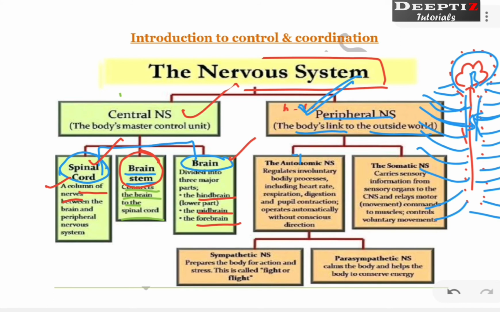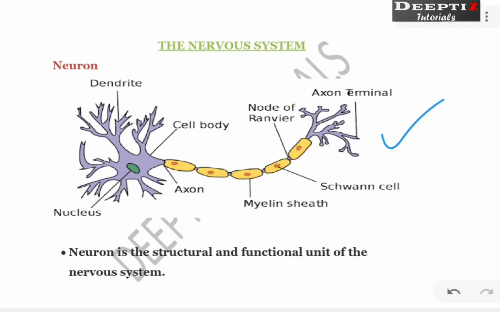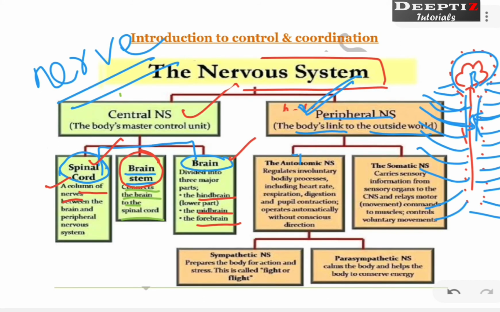So what is the peripheral nervous system? Just imagine there is the brain and spinal cord, which are part of the central nervous system, in the central axis of your body. Away from the central axis of the body, whatever nerves, the term nerve, you know what a nerve is? Nerves are groups of neurons together. You know what a neuron is? You might have studied this structure in junior classes, right? Many neurons together in a cluster we call a nerve. These nerves which arise from the central nervous system we call the peripheral nervous system.